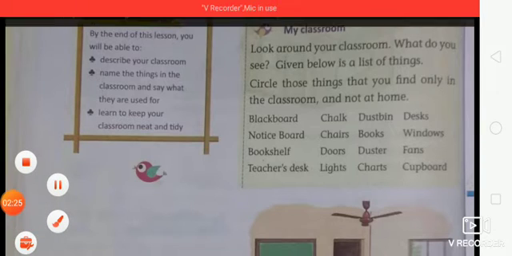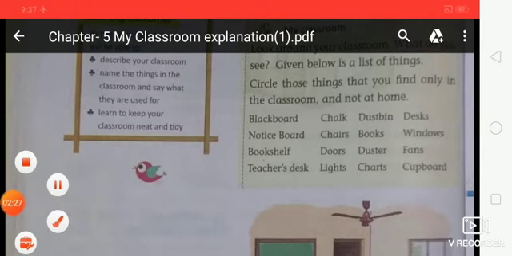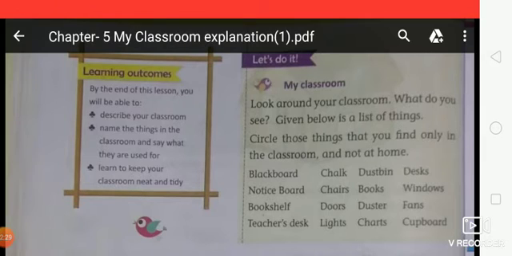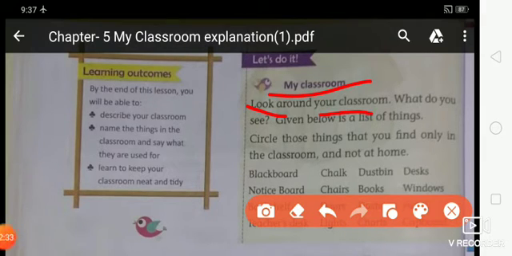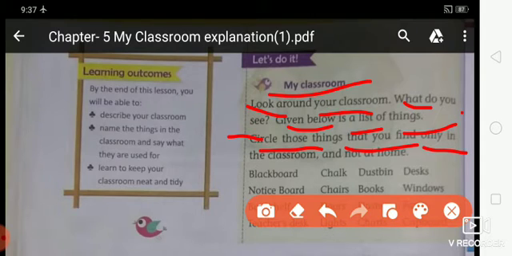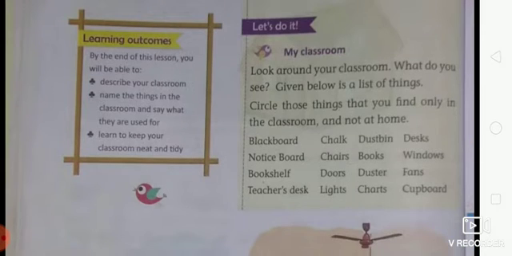So what you have to do, here you can see: My Classroom. Look around your classroom. What do you see? Given below is a list of things. Circle those things that you find only in your classroom and not at home. So you have to circle only the things that are present in the classroom, not at home. Is that clear?